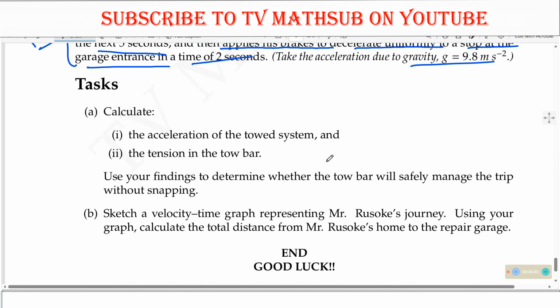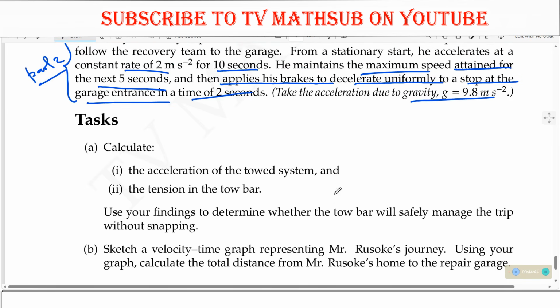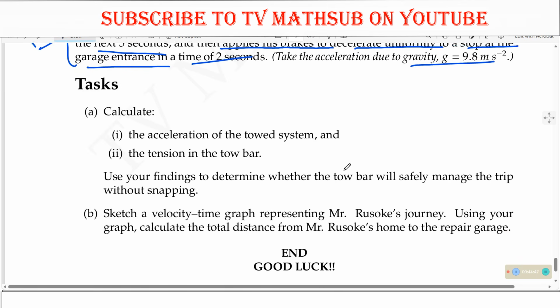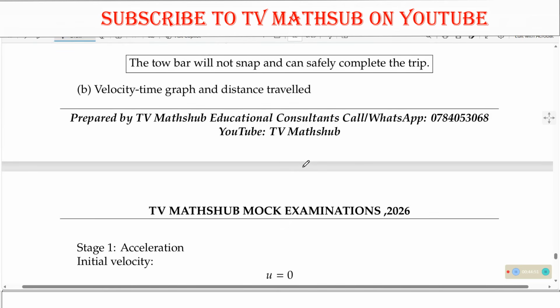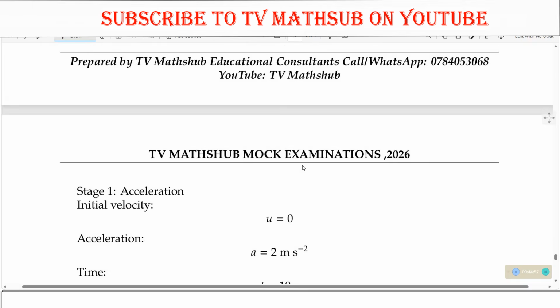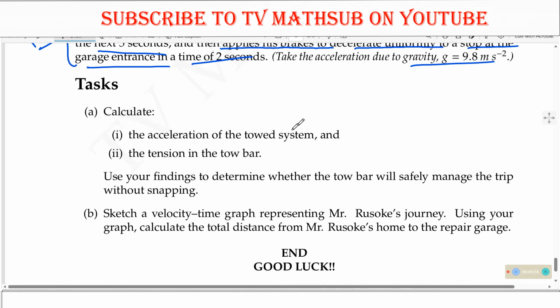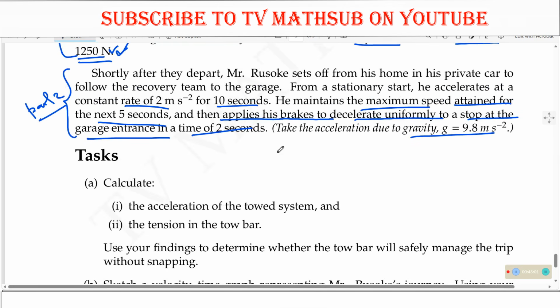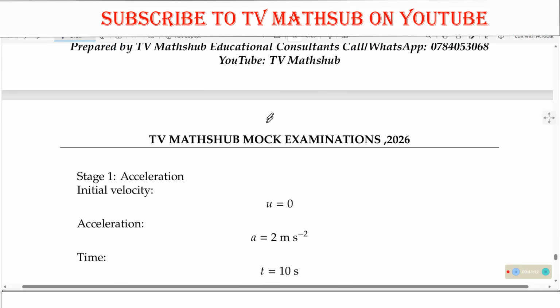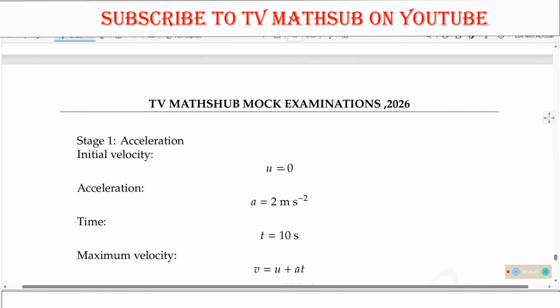Now, let us see how best we can answer that. We need to look at the velocity time graph and the distance traveled. Mr. Rusoke set off from his home in his private car to follow the recovery team to the garage from a stationary start, which means that u is 0.